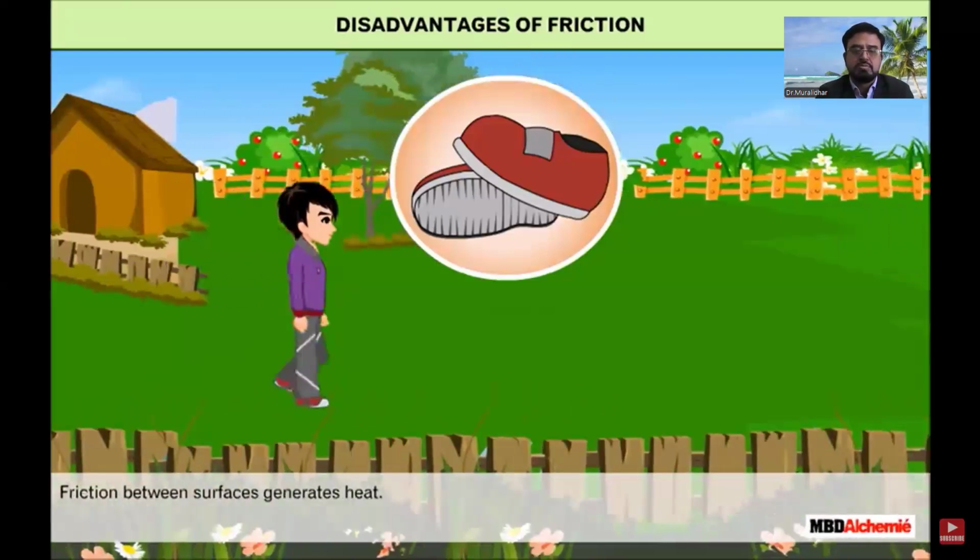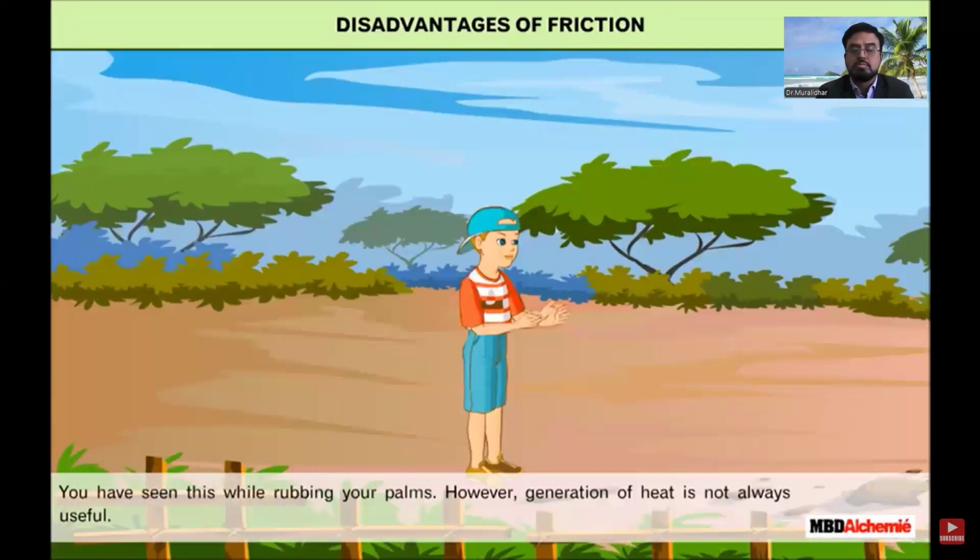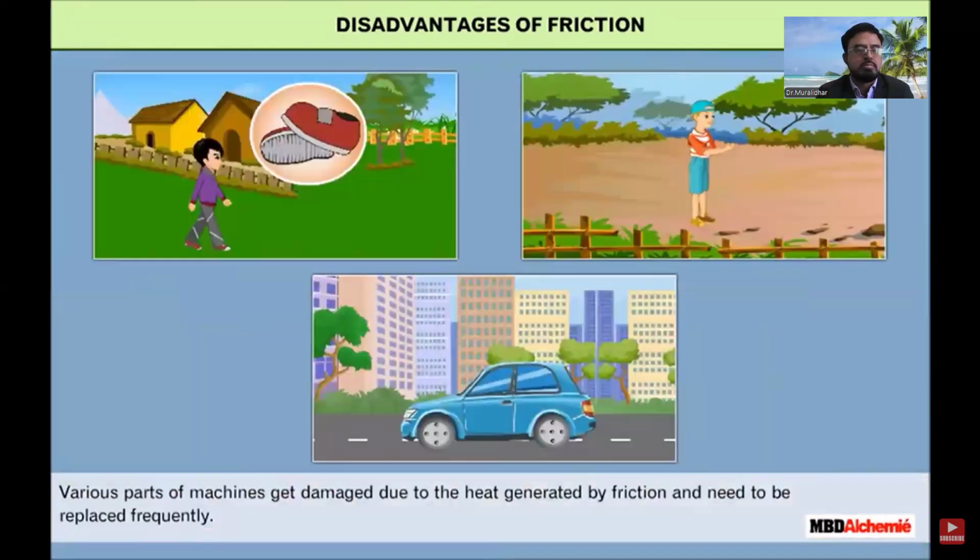You have seen this while rubbing your palms. However, generation of heat is not always useful. Various parts of machines get damaged due to the heat generated by friction and need to be replaced frequently. A lot of energy is wasted when a machine gets heated due to friction. Also, energy is wasted to overcome the force of friction while moving an object.